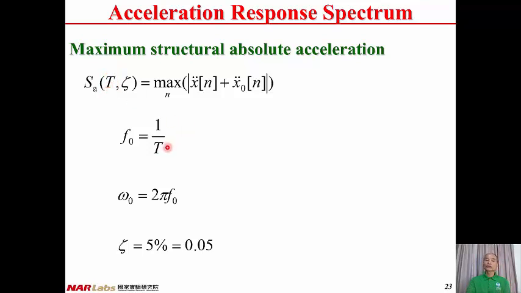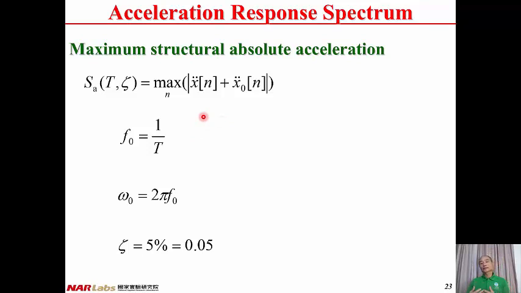When we assign the structural vibration period, then we can have f0. f0 equals 1 divided by T. From f0 we can have omega 0, and omega 0 equals 2 pi f0. Once we have the natural frequency of the structure omega 0 and the damping ratio of the structure zeta, and the ground acceleration is given, we can conduct the seismic analysis of the structure.